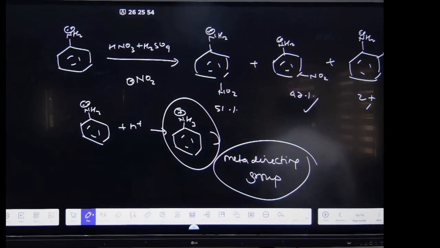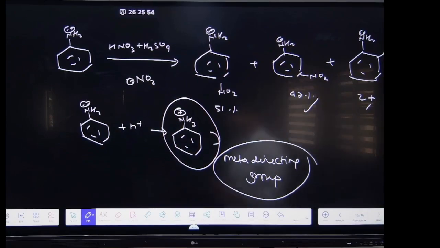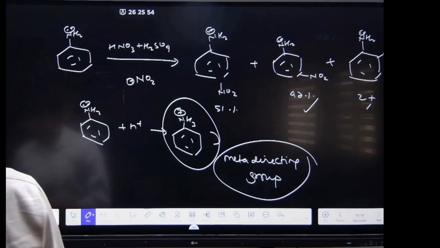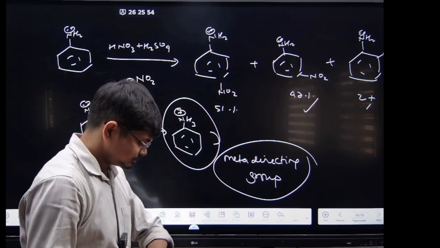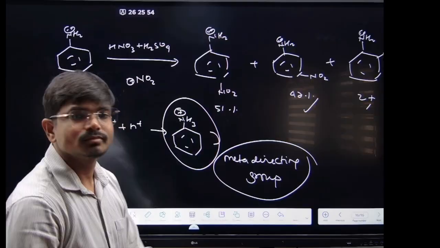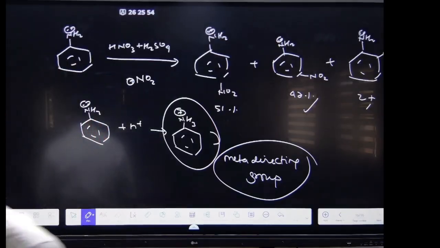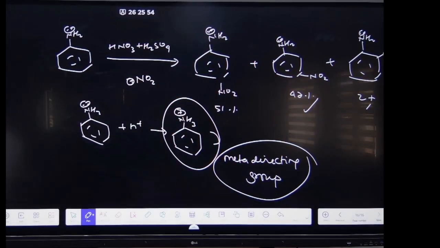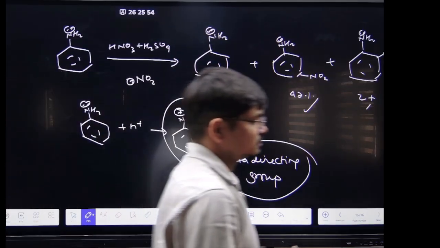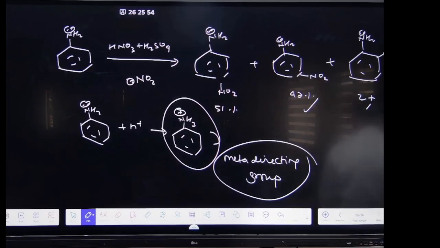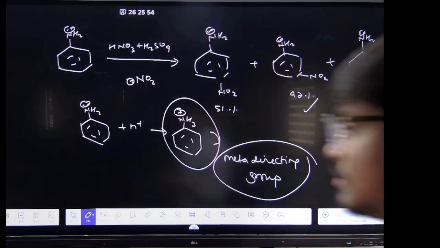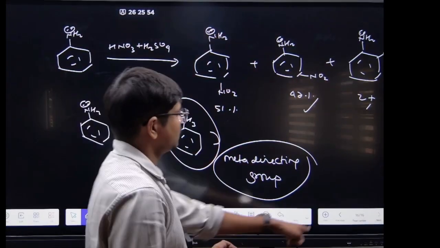Done this one? लिखो. See here. Now coming to the sulfonation, you see.